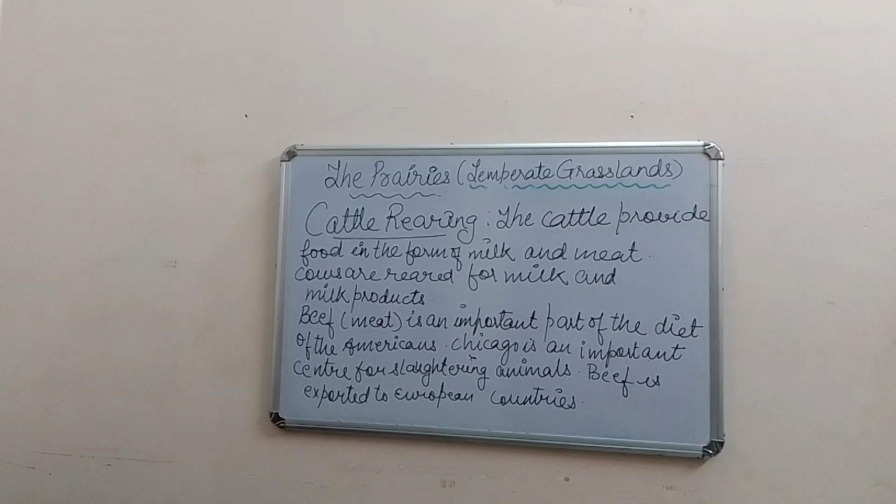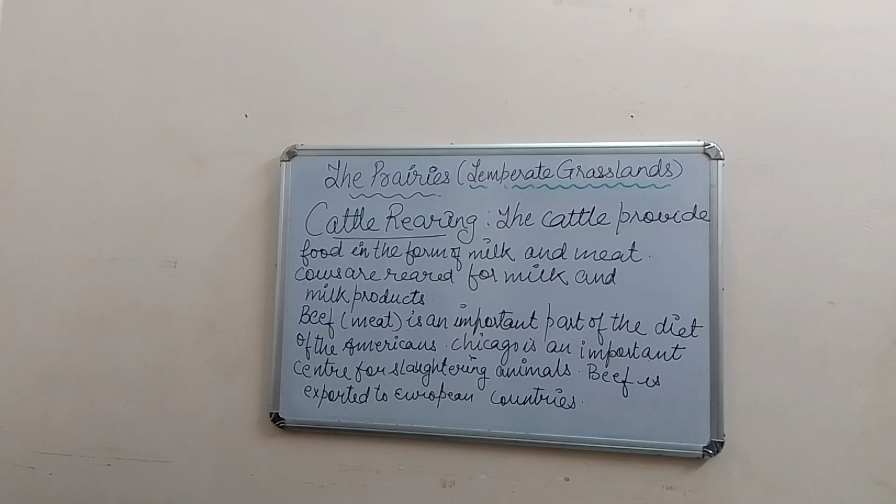Beef, that is meat, is an important part of the diet of the Americans because of the climatic conditions there, children. Chicago is an important center for slaughtering animals. Slaughtering means killing animals for their meat.